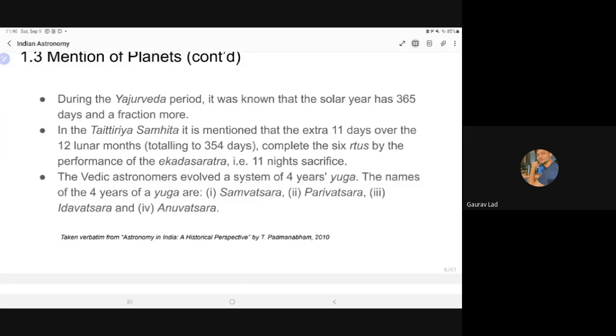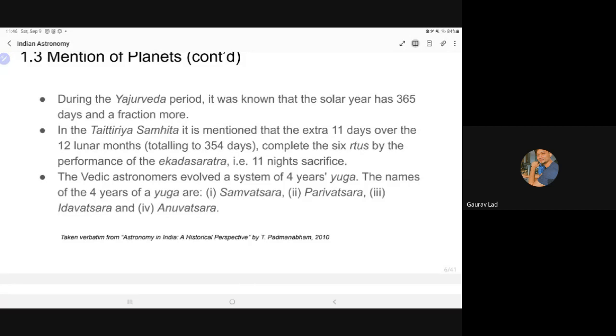In the Taittiriya Samhita, it is mentioned that an extra 11 days over the 12 lunar months needs to be added. Yesterday we saw that our month, the Masa, is 29.5 days. In the Amavasyanta system that we saw yesterday, it is measured between two successive Amavasyas. Between two successive Amavasyas, there are 30 tithis, which translates to 29.5 days. So if you multiply 29.5 by 12, you get approximately 354.